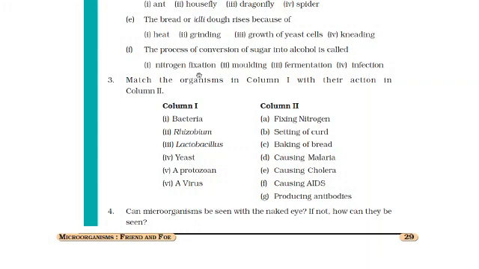Now, fourth, yeast. Yeast is used in baking of bread, that is C. Fourth, C, that is baking of bread. Now, fifth, a protozoan, it causes malaria, that is D. Fifth, D, protozoan, it is causing malaria. And last one, that is a virus, it causes AIDS. Virus causes AIDS, that is F.